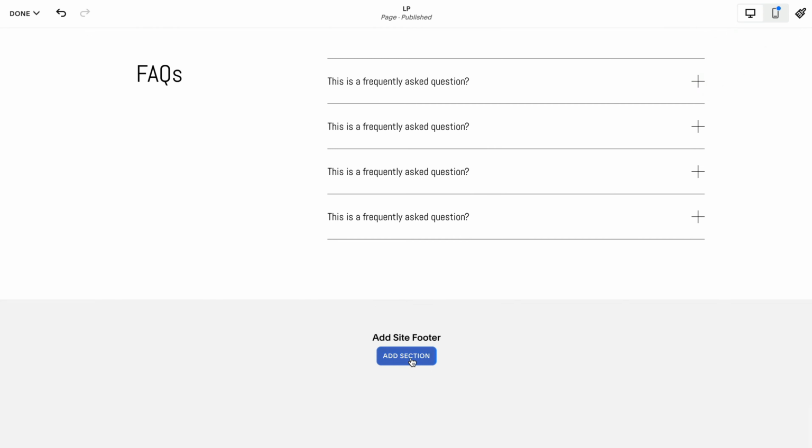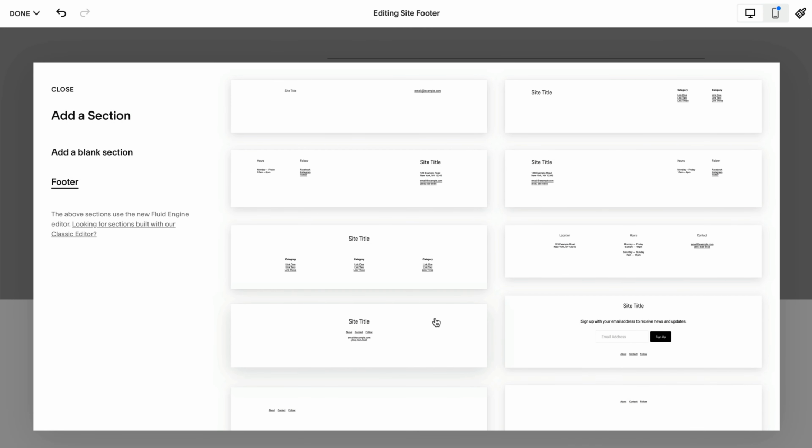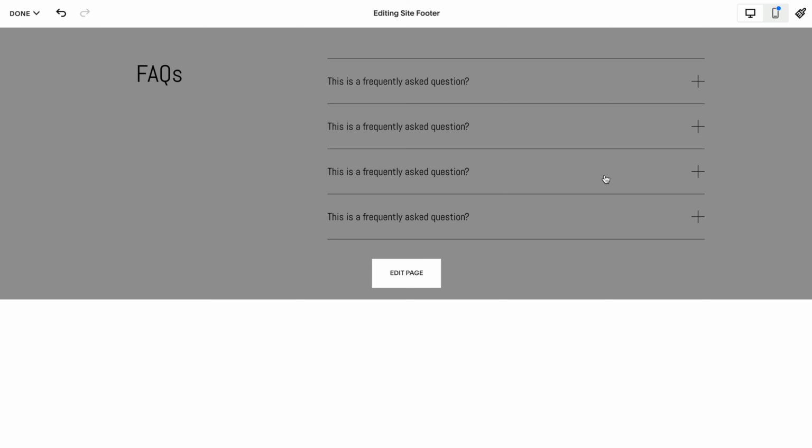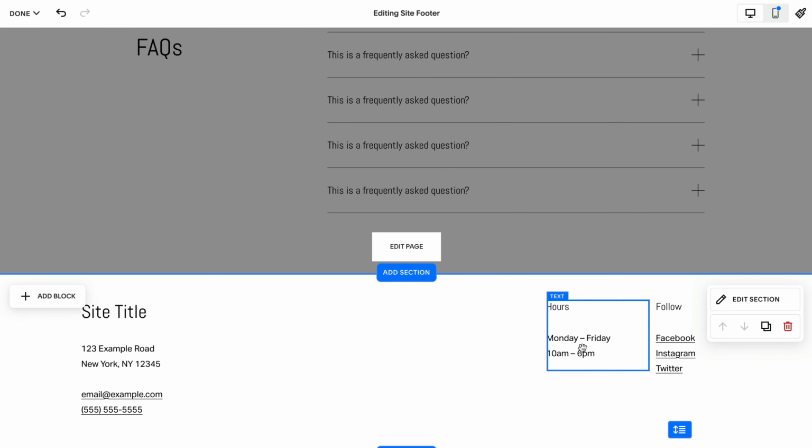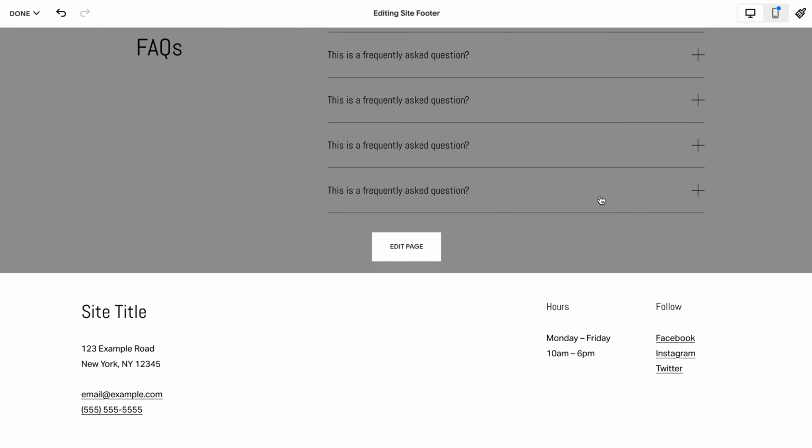And then just to end things off, I'm going to have a footer, and it's just a standard footer where I'm going to have the details, with the contact details and the operating hours and then the social channels. So let's just take a look at it all.